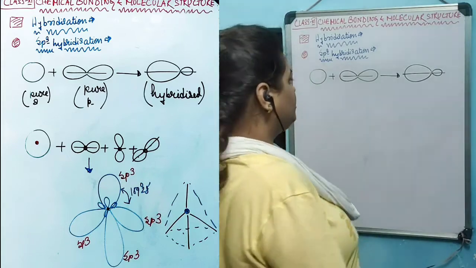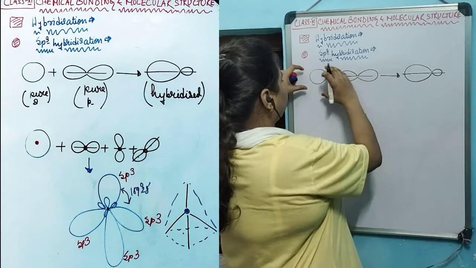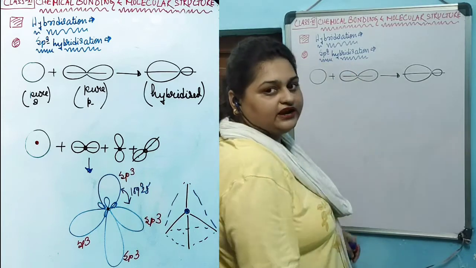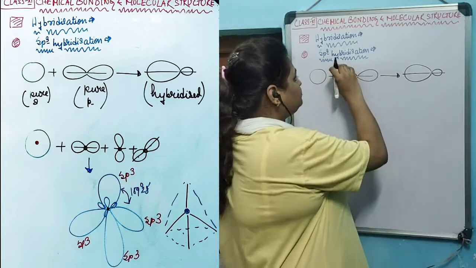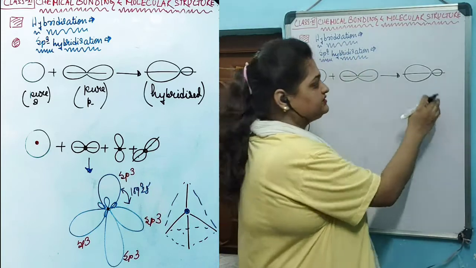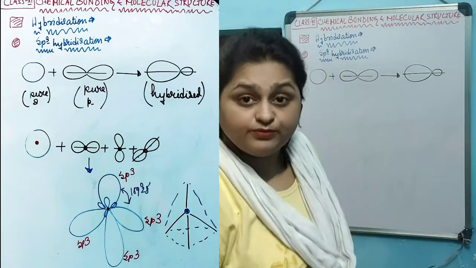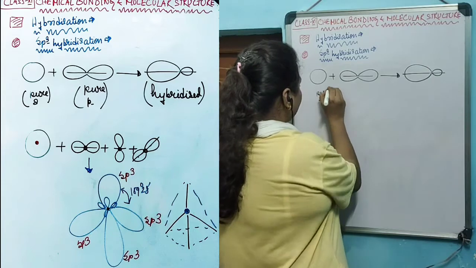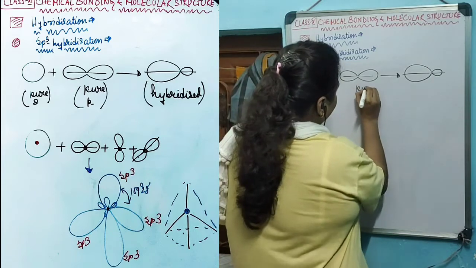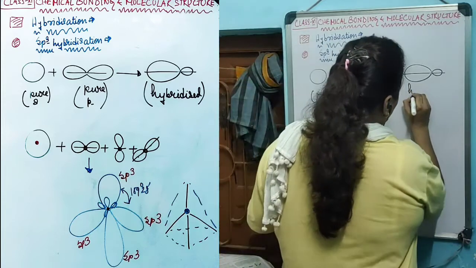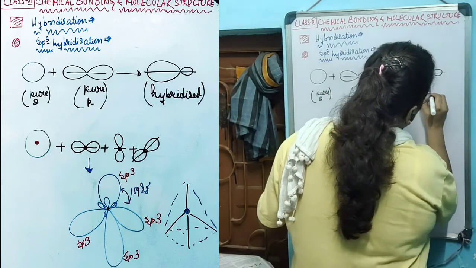What happens is that when this s and p are combining, this entire lobe is engulfed by this lobe of the p orbital. As a result, this lobe becomes larger in volume and this one gets squeezed in volume, resulting in this kind of hybrid orbital. So this is a pure s orbital, and this is a pure p orbital. By combining both of them, a hybridized orbital is formed.